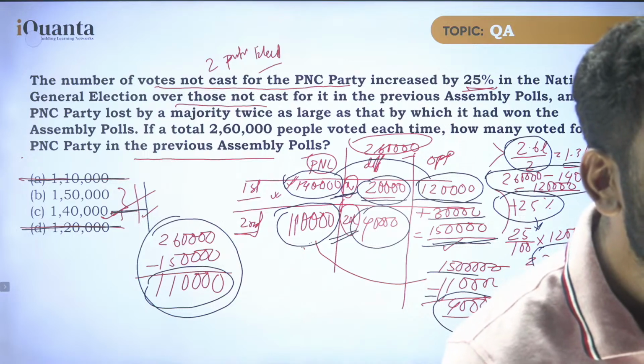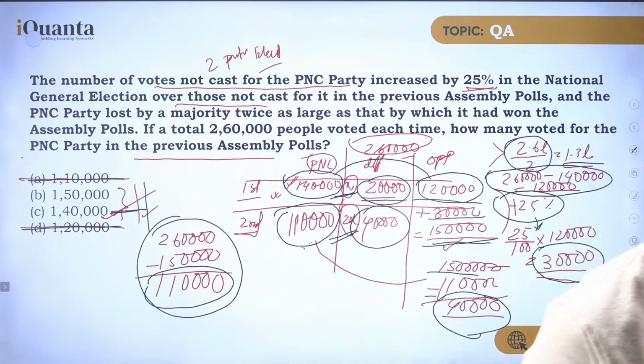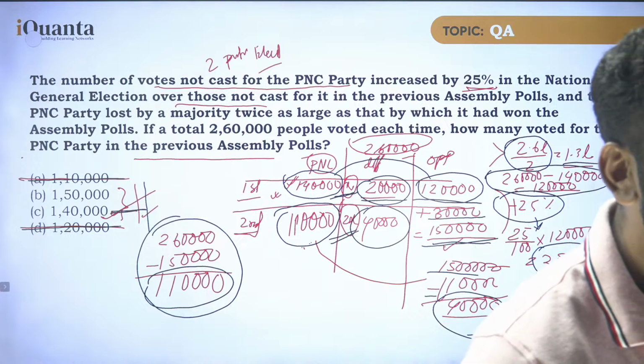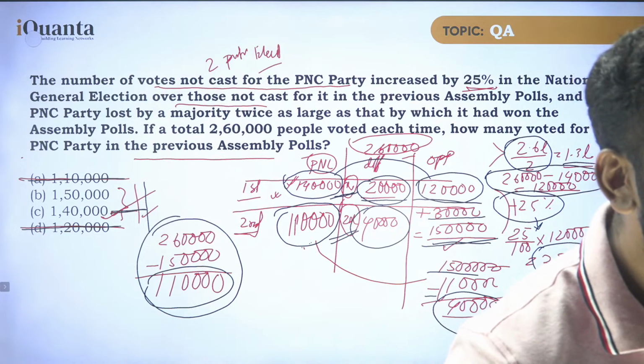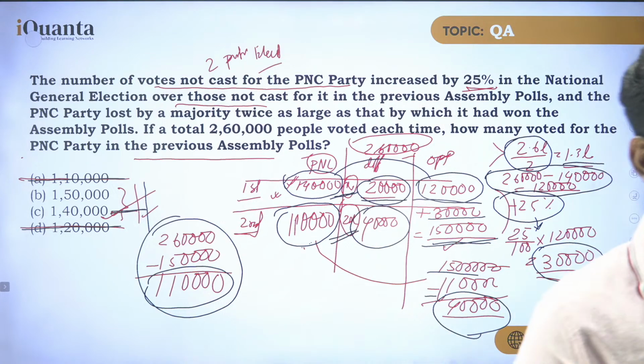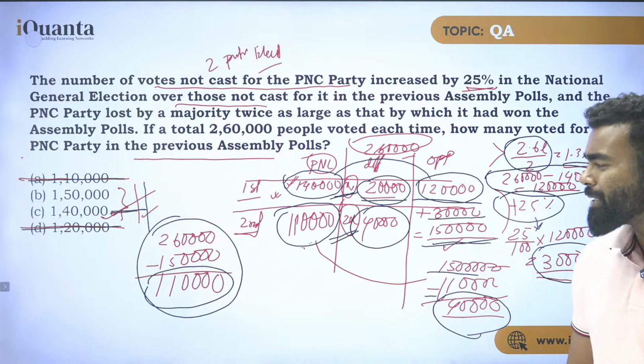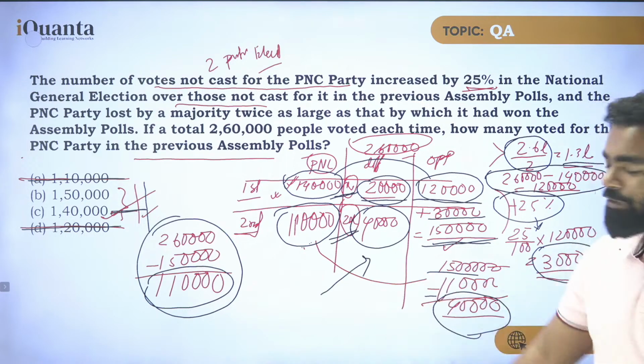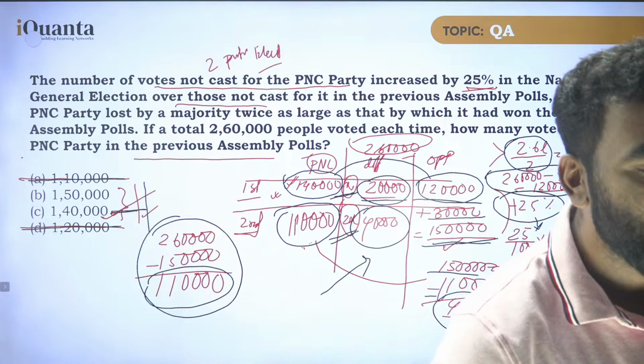Any other? Do you have a shortcut? This is the shortcut. It's a CAT question, yes. All of you, I hope you have understood. You can solve this question by ratio, but that was a bigger method. This is always the easiest and the fastest method to solve this question.